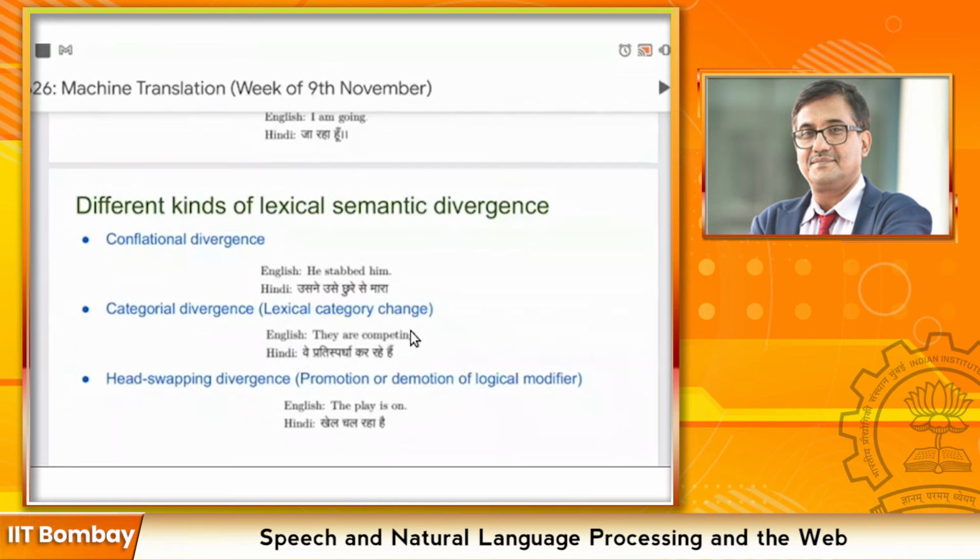Yeah, let me explain it now. So a logical modifier is basically something which modifies the information about a word in that particular sentence. So, the play is on. "On" is a modifier here, a logical modifier, which is giving some information about the word play. So "on" here is the adverbial phrase. But in Hindi, खेल चल रहा है, चल रहा is its main verb here. So it is promoted from an adverbial phrase to चल रहा है, that is the main verb. Right.